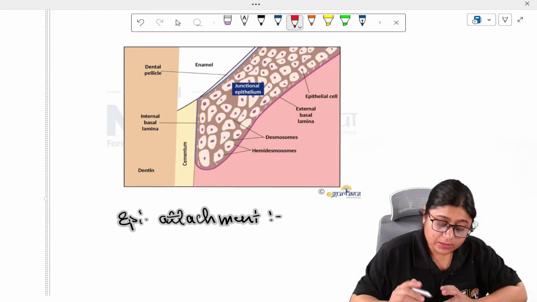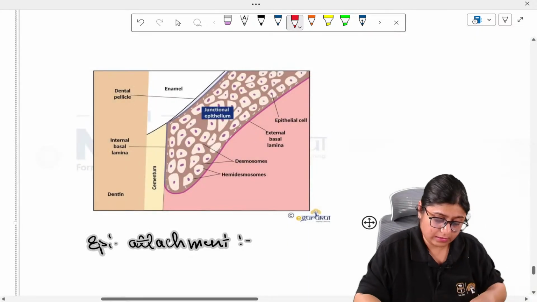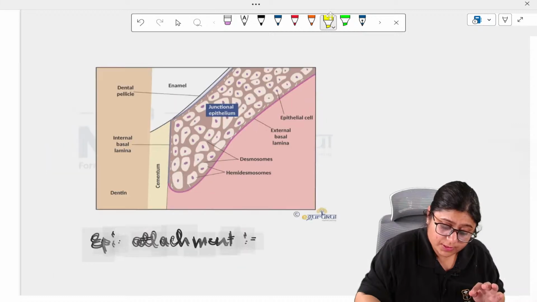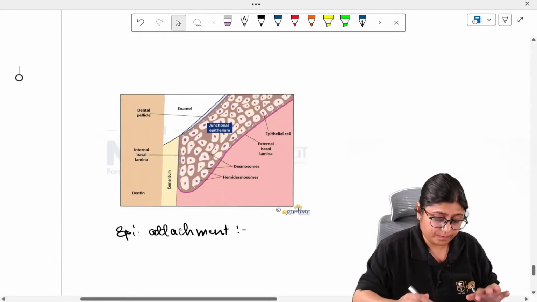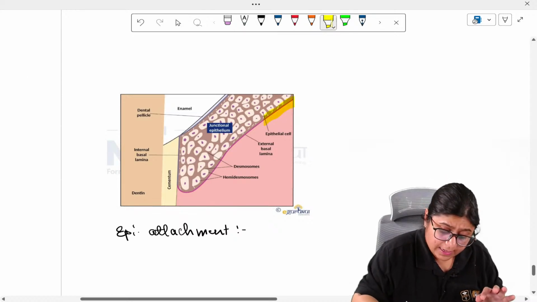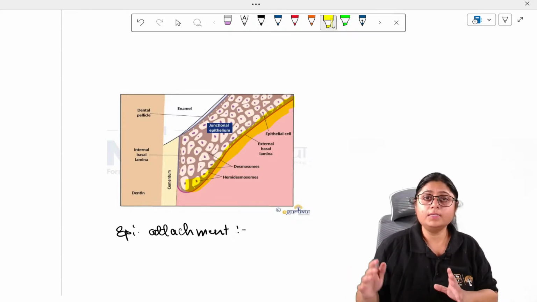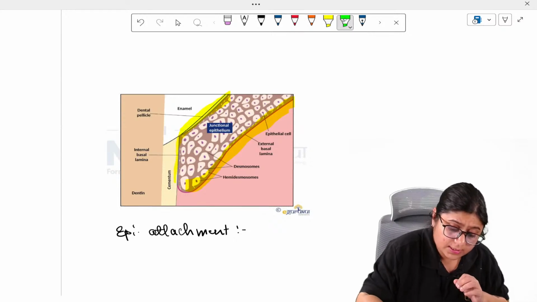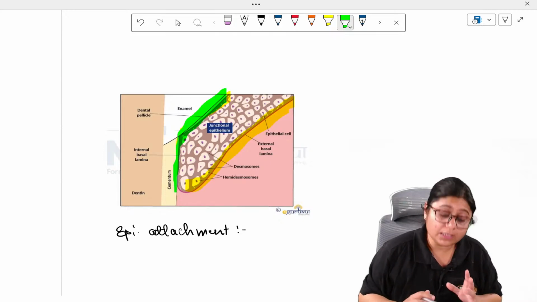But it is unique in that there are two basal laminae present. This basal lamina which you see here is the external basal lamina, and it is towards the connective tissue side. One basal lamina is attached to the tooth, towards the tooth surface. It is called the internal basal lamina.